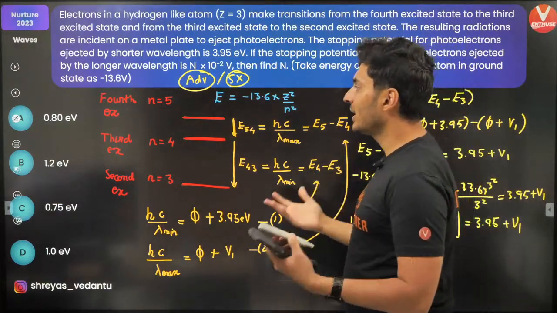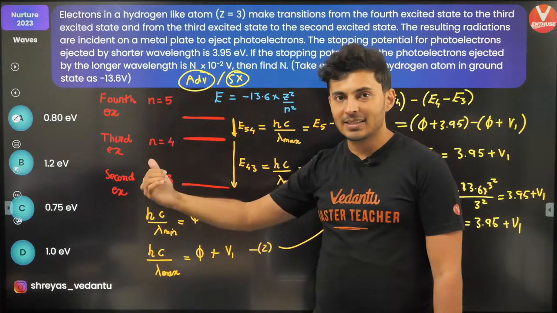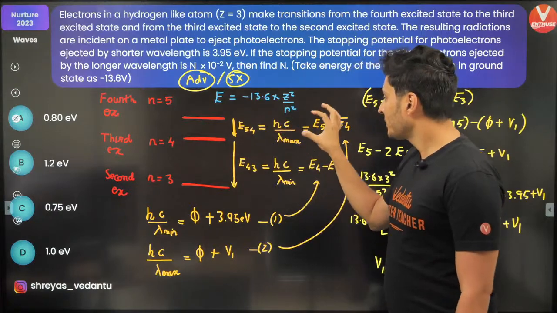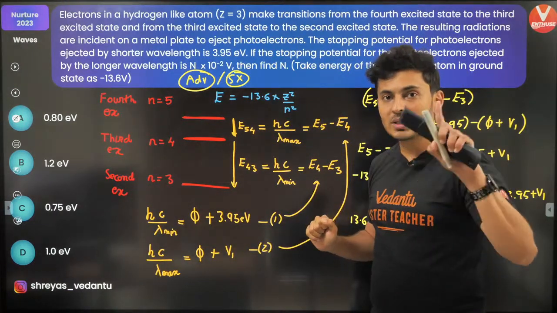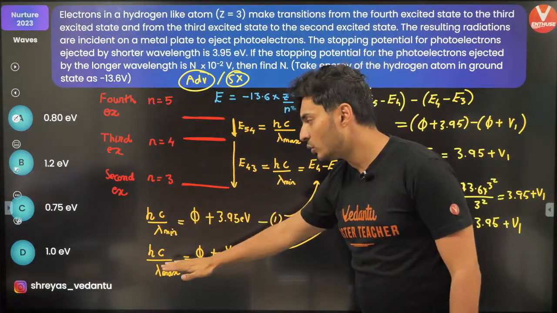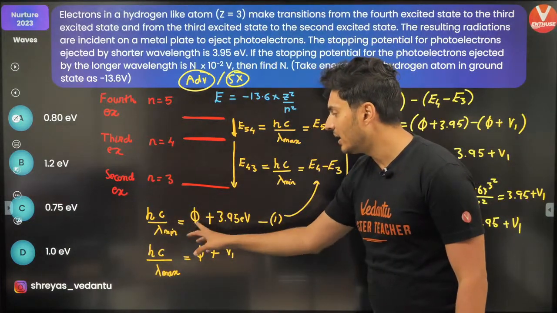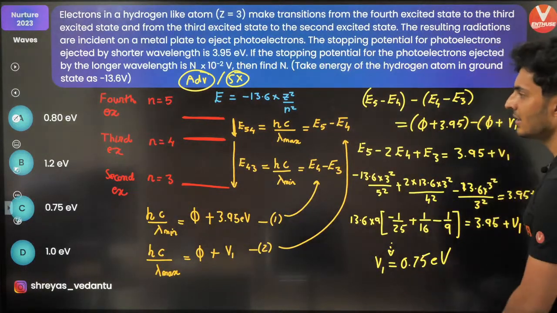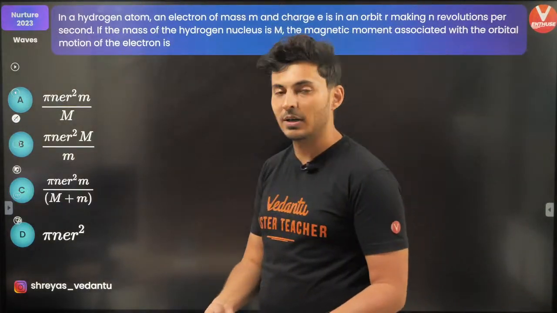So what have we done in this question is the electron, when it goes from excited state to lower energy state, emits photons, and those photons are responsible for the photoelectric effect. But there are two such transitions, one from here to here and one from here to here. Hence we had two photons and two photoelectric equations. We just had to get rid of phi by subtracting these two, and the rest was just pure maths. That's how you get the answer. I hope I have explained to you the summary of the question.